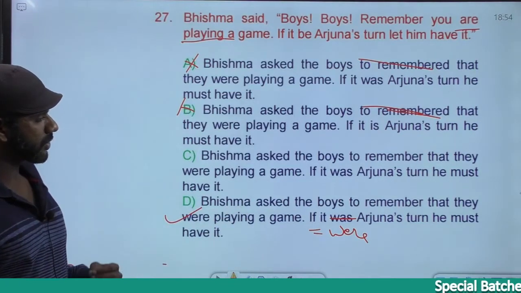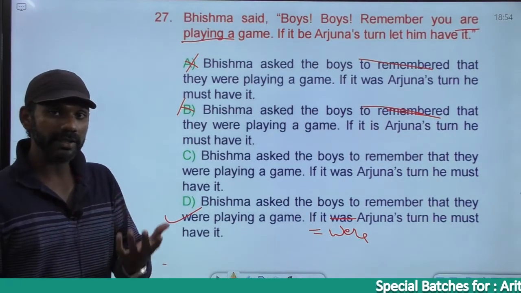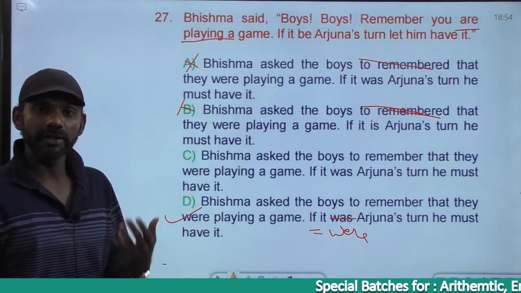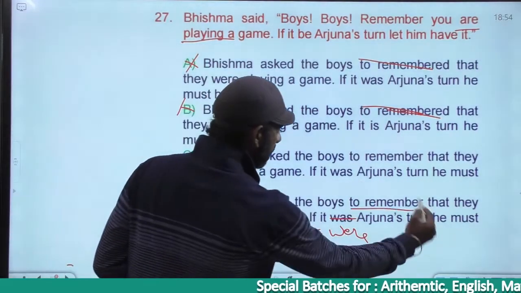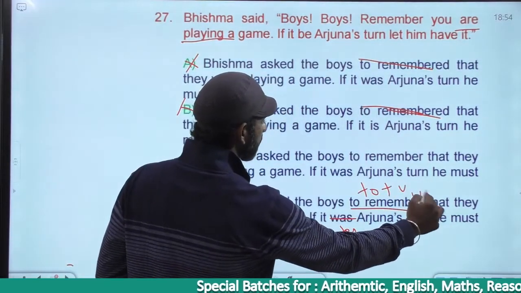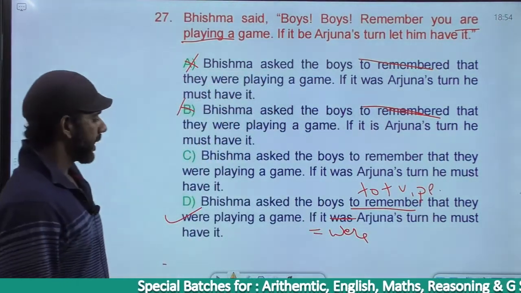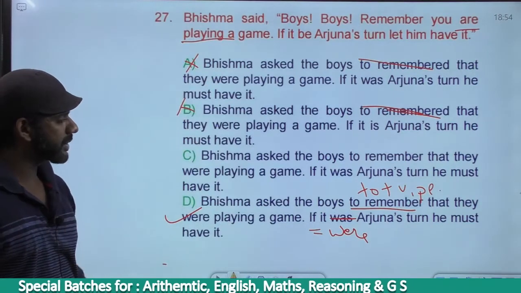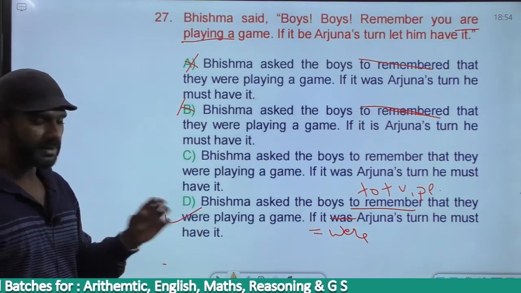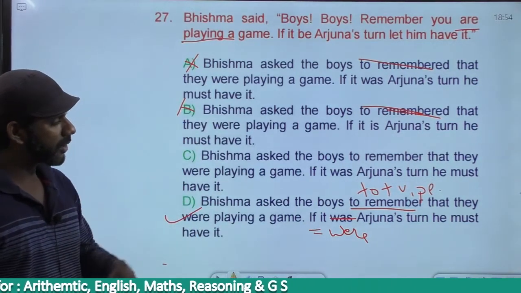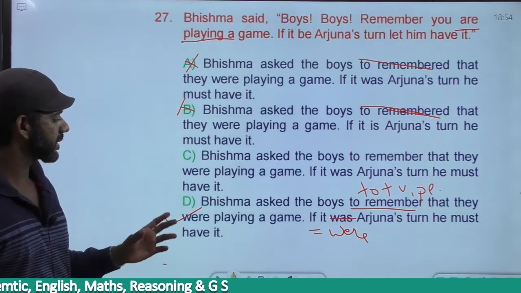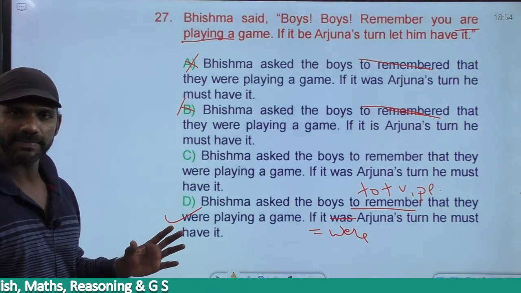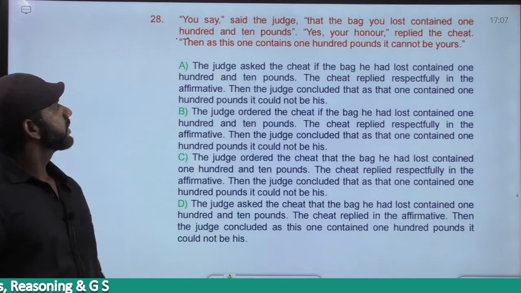Bhishma asked the boys to remember that. It's not the interrogative ask, it's an ordering ask. Ordering is followed by infinitive. To remember is 2 plus V1, infinitive, that is fine. That they were playing a game, past continuous, present continuous became past continuous. If it were Arjuna's turn, that is the only difference. If it were Arjuna's turn, he must have it. The answer must be D. Got it? Come to the next question.